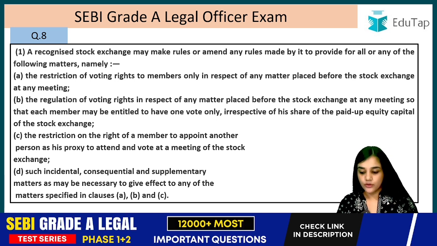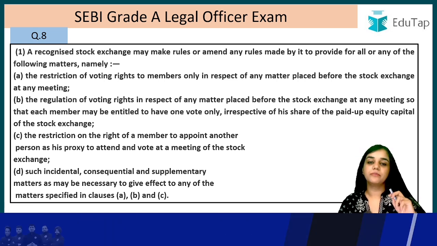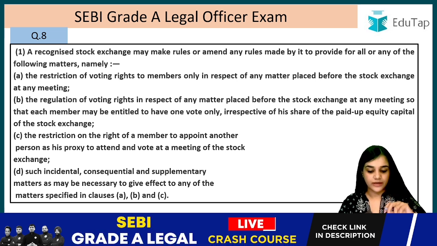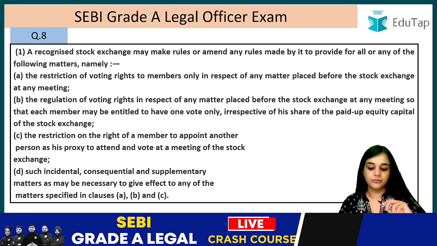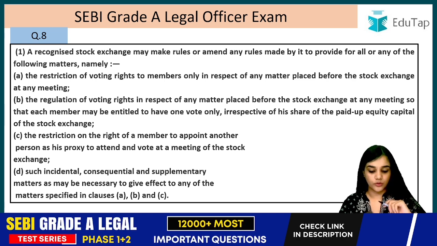Second, the regulation of voting rights in respect of any matter placed before the stock exchange at any meeting, so that each member may be entitled to have one vote only. So they can make these rules. The regulation of voting right in respect of any matter placed before the stock exchange at any meeting, so that each member may be entitled to one vote only. Each member will be entitled to one vote only, irrespective of a share of the paid up equity capital of the stock exchange, right? So they can make rules regarding this matter as well.